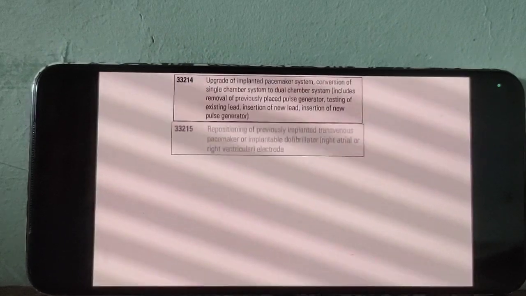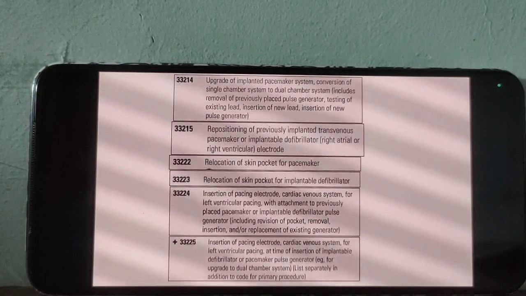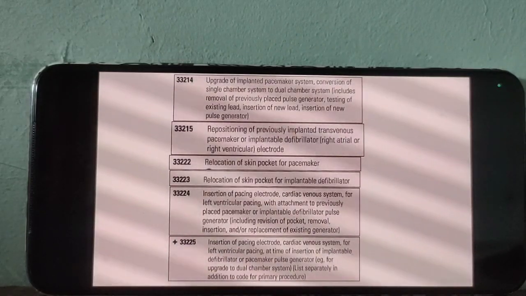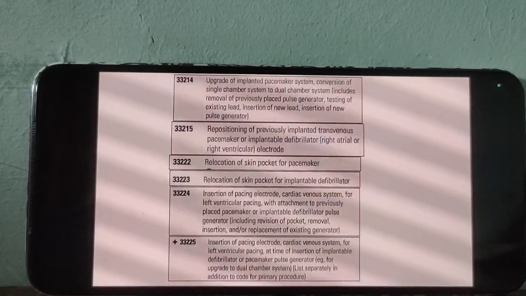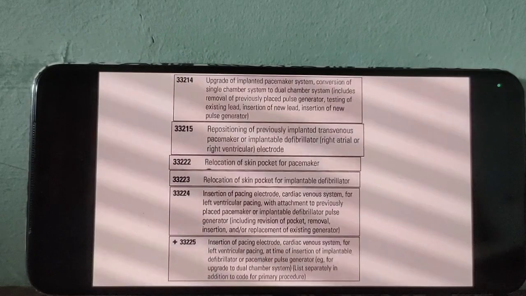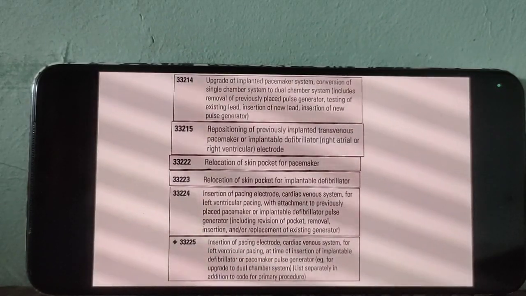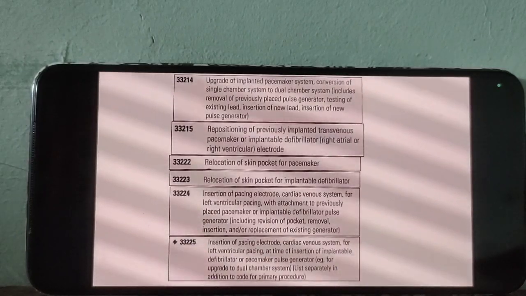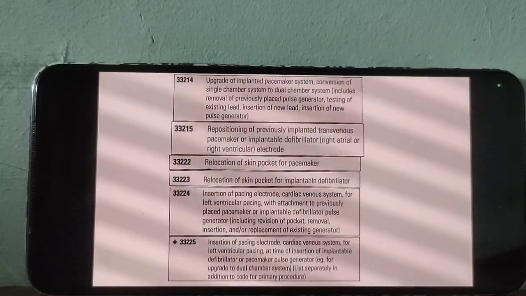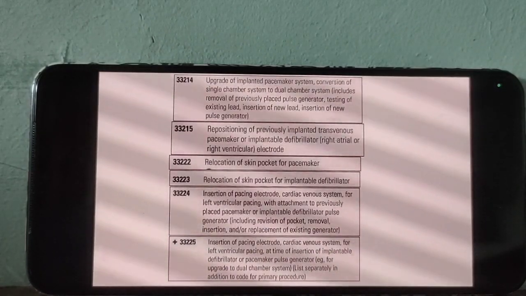Now, what is the meaning of upgrade or conversion? Another model of the same thing, an upgraded version. That means remove the older device and insert a different type of device. So remove one type of device and insert another type of device, that is called conversion or upgrade.